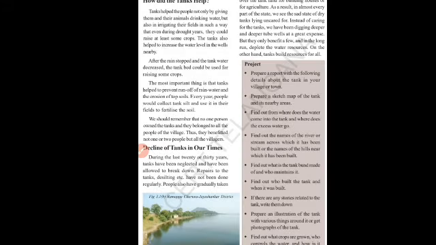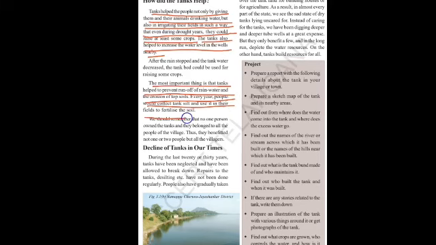Now you observe what I explained. How did the tanks help? Some important points, let us underline. How I underline, you also underline, students. Tanks help people not only by giving water for them and their animals for drinking, but also for irrigating fields in such a way that even during drought years they could raise at least some crops. And the tanks also help to increase the water level in the wells nearby. Next, the most important thing is that tanks help to prevent runoff of rainwater and the erosion of topsoil. Every year people would collect the tank silt and use it in their fields. Okay. You underline this.